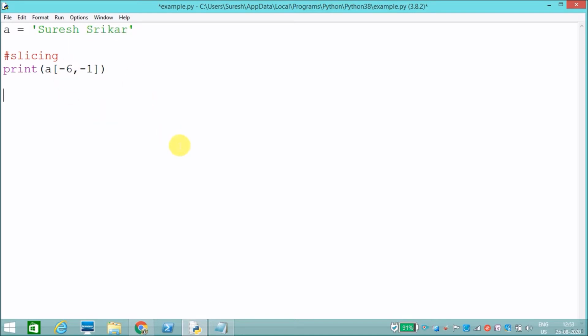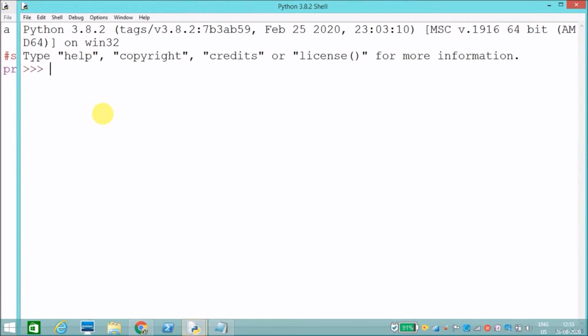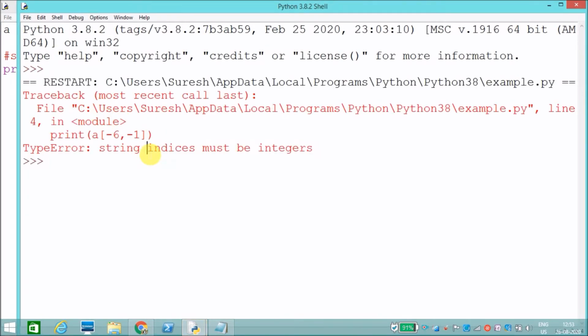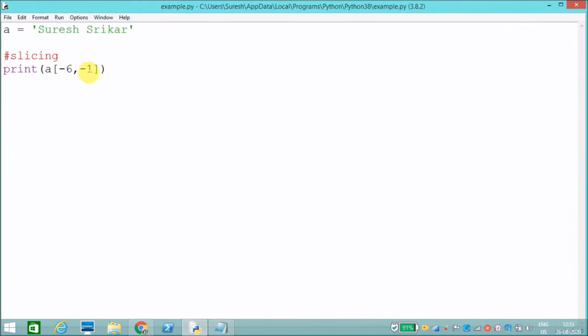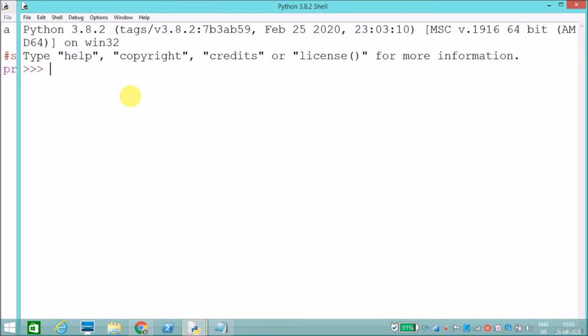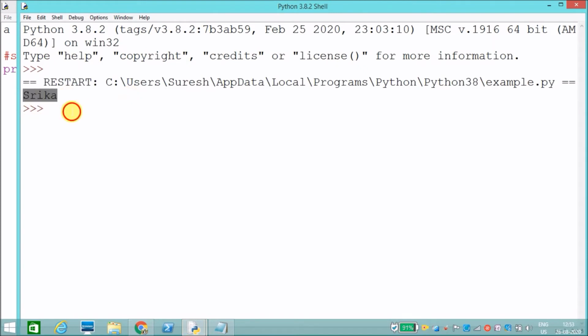Now it will print... string indices must be integer. What mistake did I make? Can anybody tell? This is the mistake I have made. I should use a colon, not a comma. See, that displays recar.